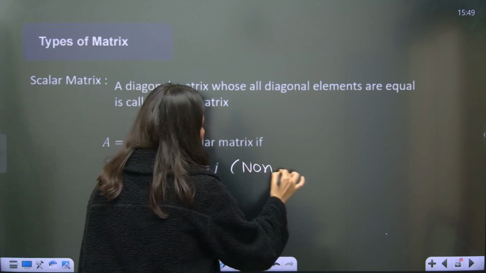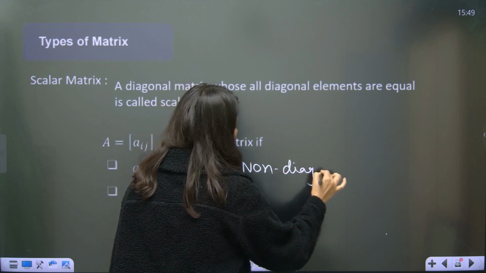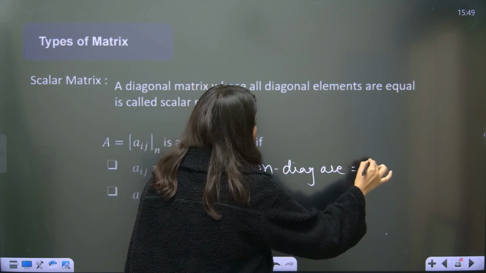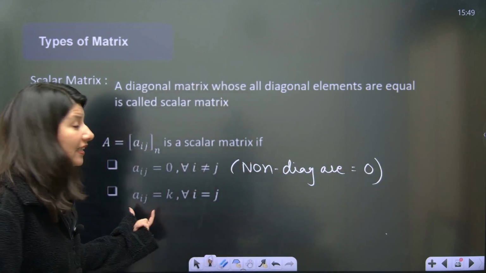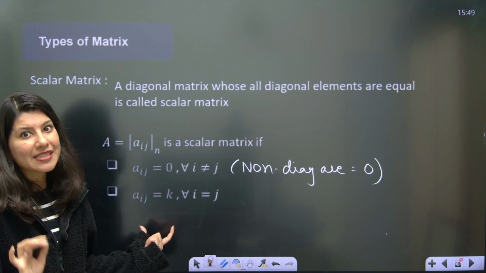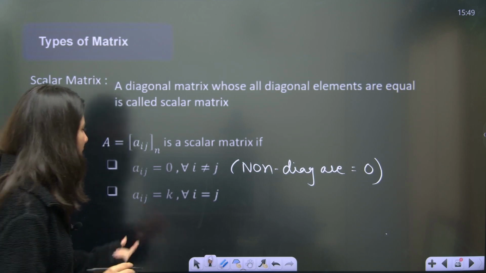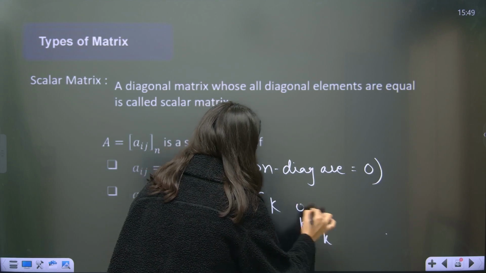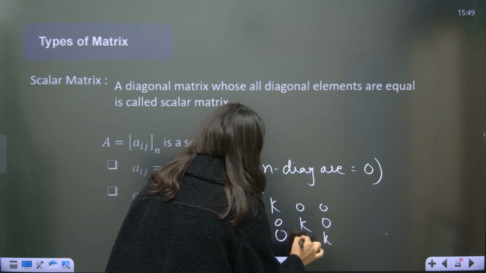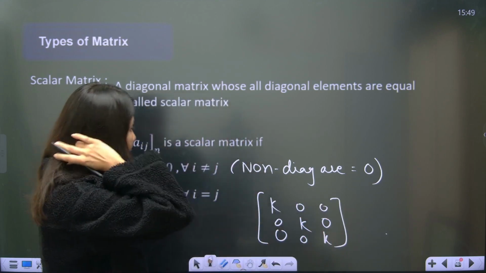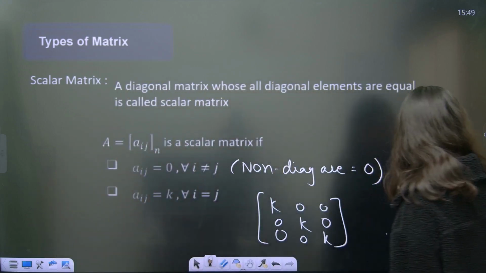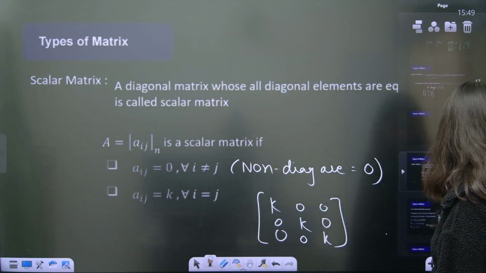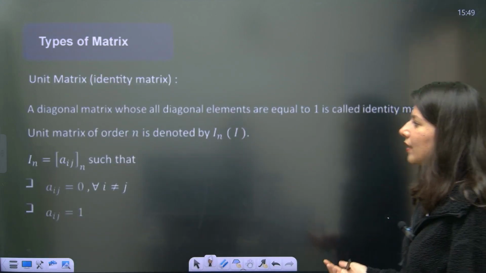This is the first thing, and all the diagonal elements are equal. So the diagonal elements are k, and the non-diagonal are 0. This k can be anything. There is no condition on k. This is a scalar matrix, and now we have the unit matrix, or you can call it the identity matrix.